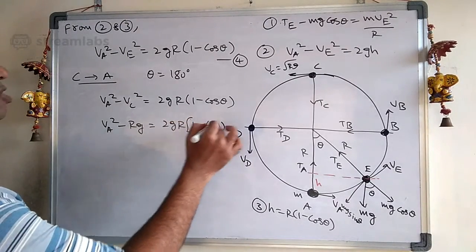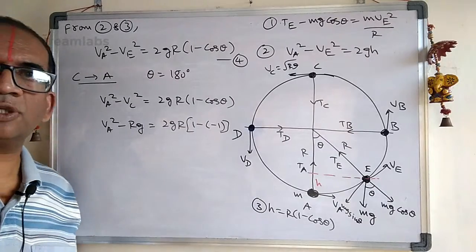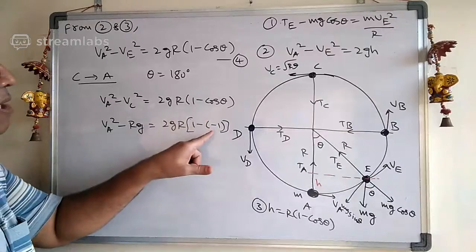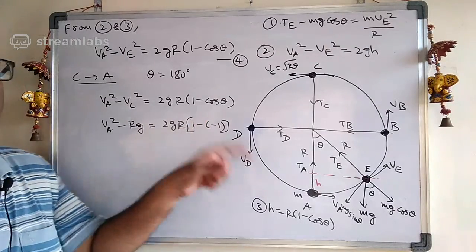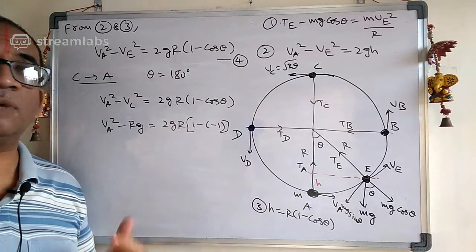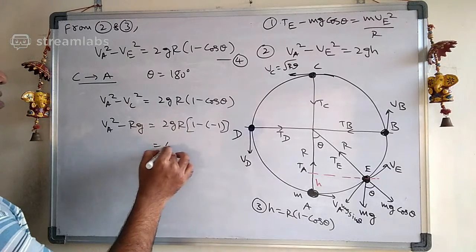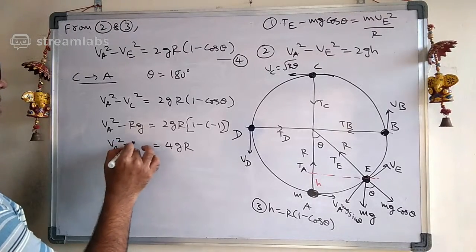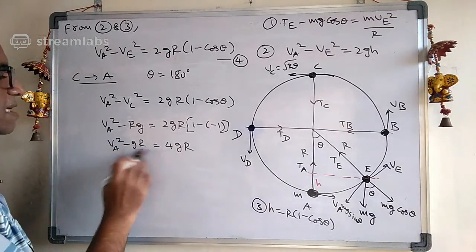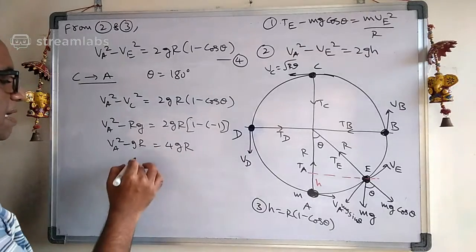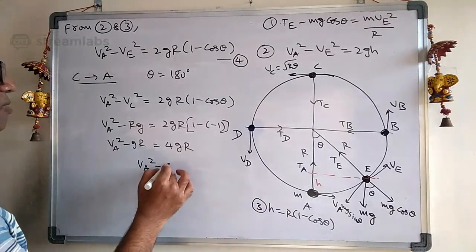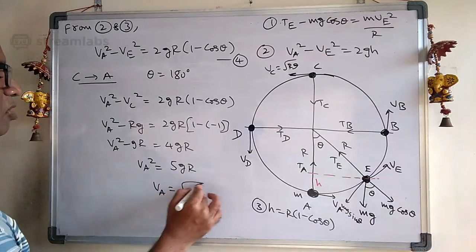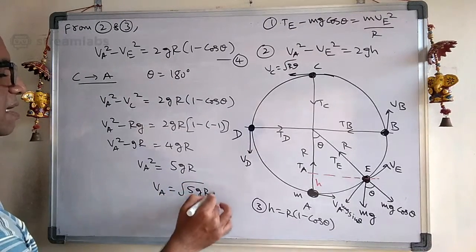Why 1 minus of minus 1? Because cos 180 is minus 1. So 1 minus of minus 1 is 2, and 2 into 2 gives 4gr. Sending gr to this side, Va square equals 5gr. So the velocity at A is root over 5gr.